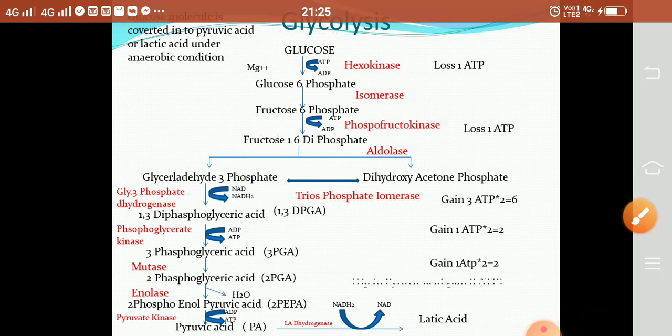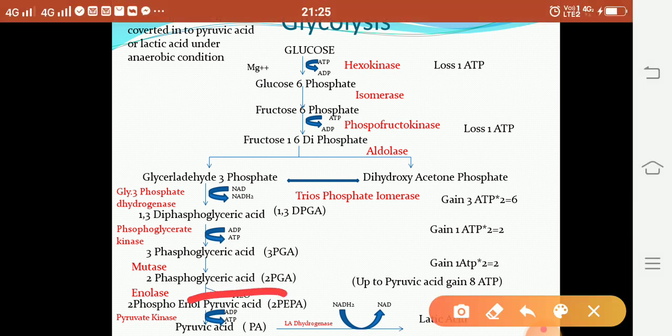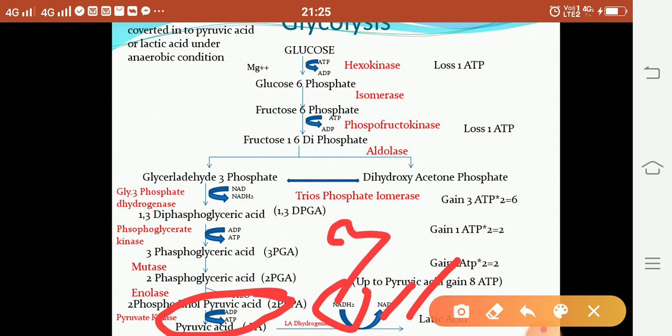Then suppose the pyruvic acid molecule is converted into a lactic acid molecule. At that time NADH2 is converted into NAD. During this reaction 3 ATP is utilized. So there are 2 molecules of pyruvic acid, so 3 into 2, total 6 ATP is utilized.